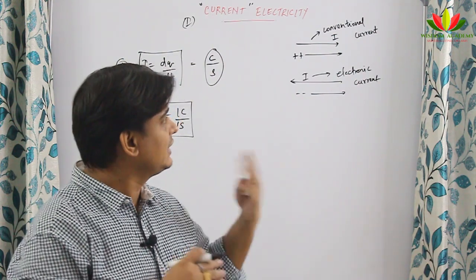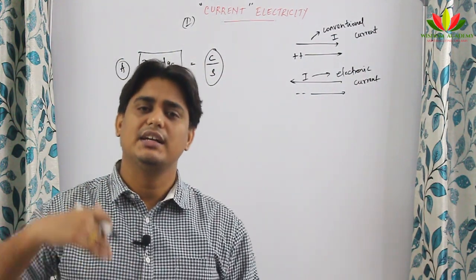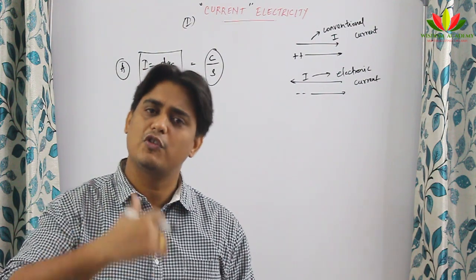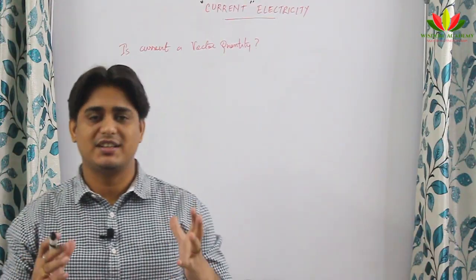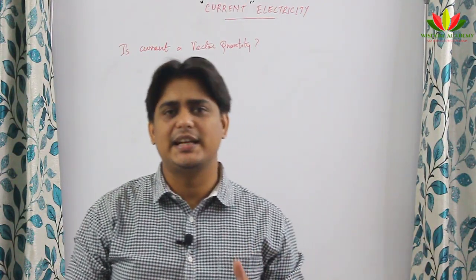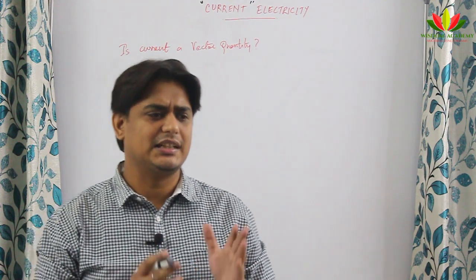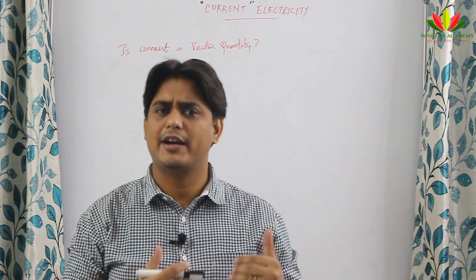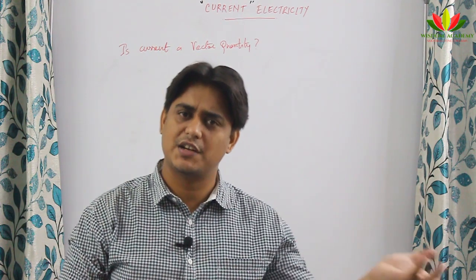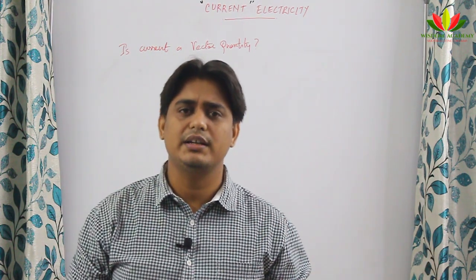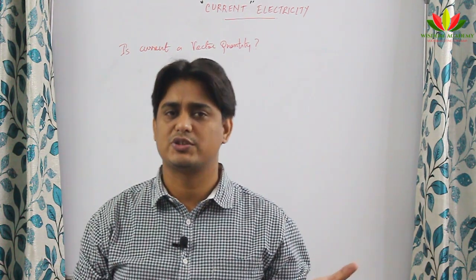Why is it called conventional current? Because by convention we take the direction of current to be in the direction of movement of protons. So now you have understood what a current is. I said it has a unit of ampere. The direction of current will be the same as the direction of proton movement if it is conventional current, and if it is electronic current, the direction of current will be opposite to the direction of movement of electrons.